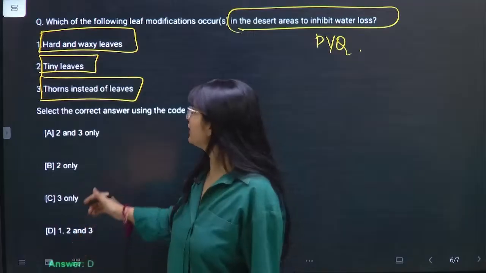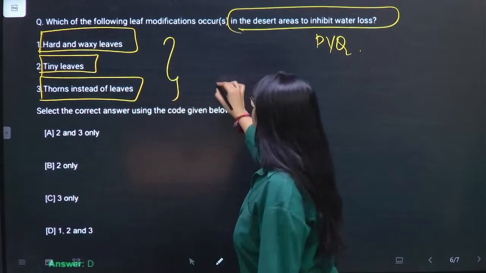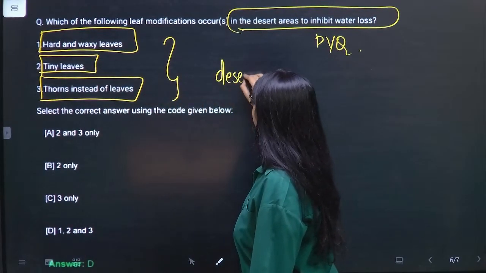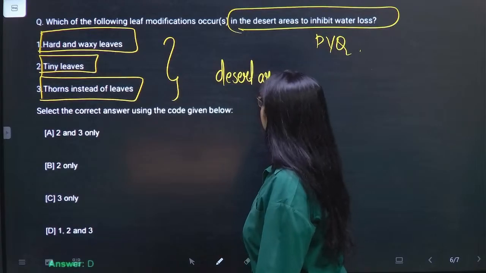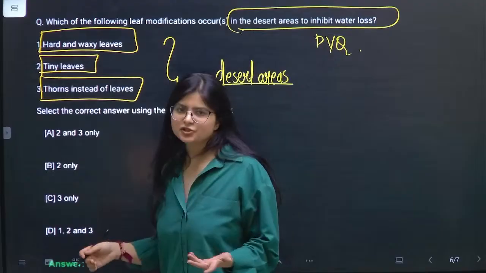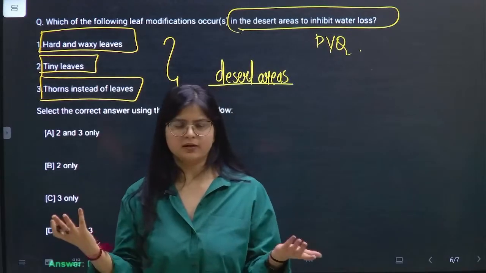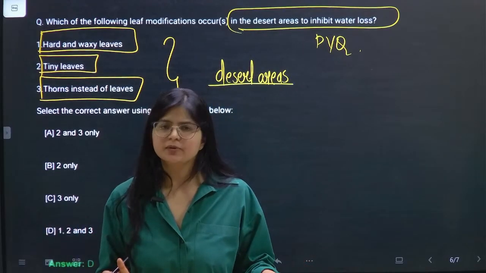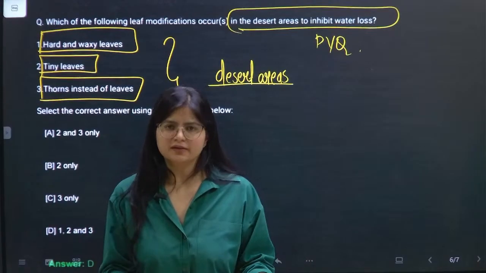This is what we have been reading about the desert, right? Desert areas, what they are having. And why do they have hard and waxy leaves and tiny leaves? Because of transpiration, they do not want the water to evaporate so easily, because there is a scarcity of water in such arid areas.